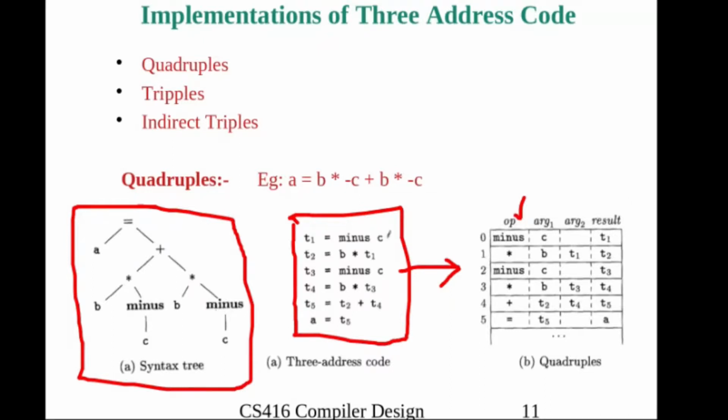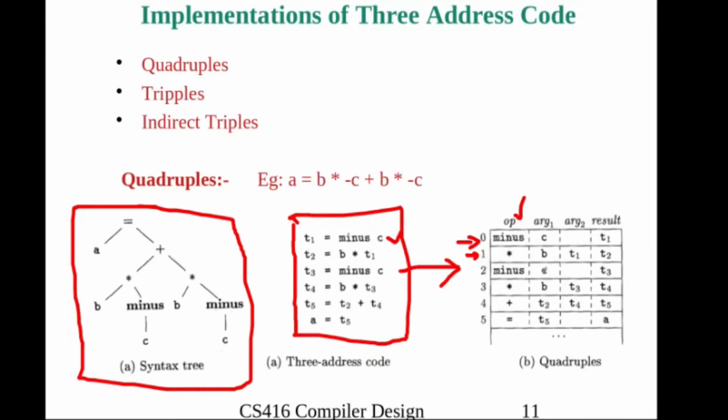The first instruction is T1 is equal to minus c, that is the first 3 address code, so that is stored in location 0. Minus is the operation code, unary minus, c is the operand, and finally the result is stored into T1. Then T2 is equal to b star T1, stored in location 1. Star is the operation, the first operand is b, the second operand is T1, and the result is stored in T2, and this instruction is fully stored in 1.